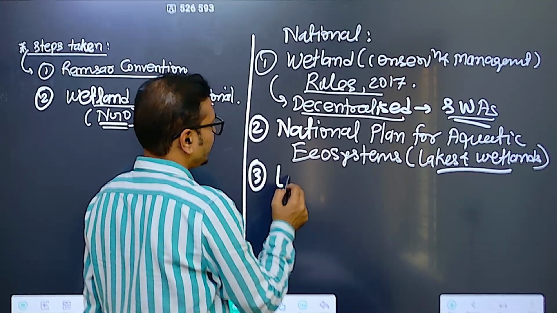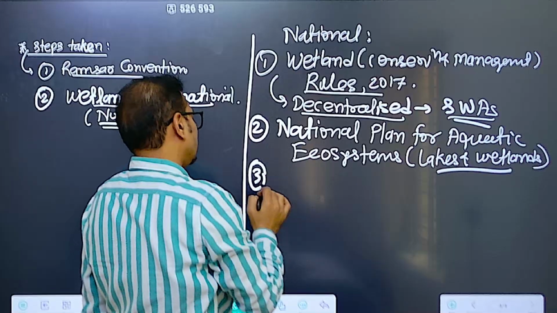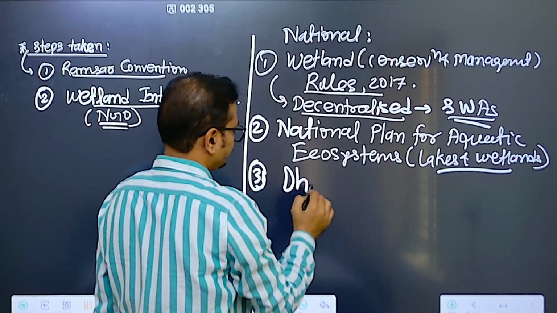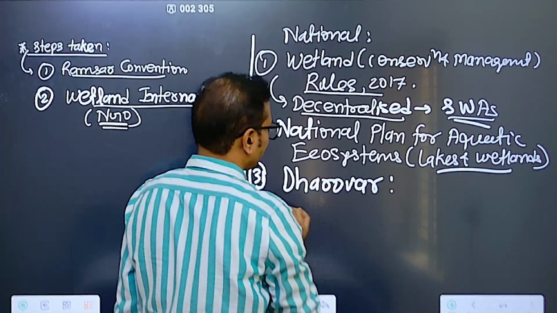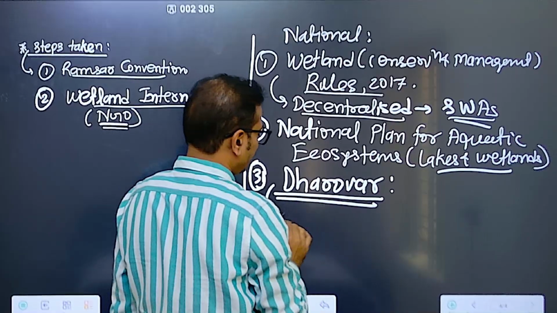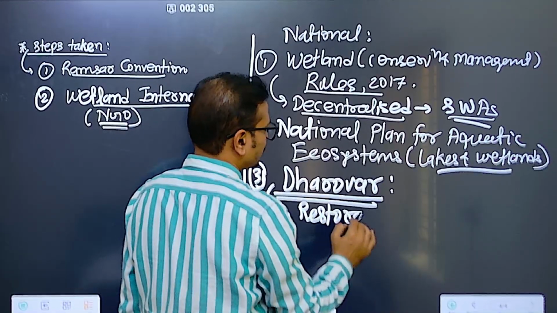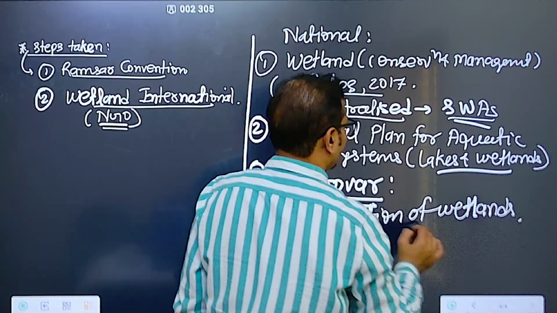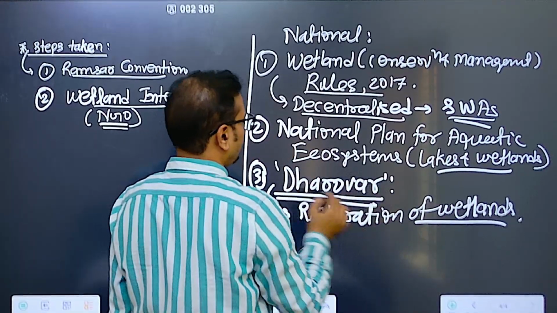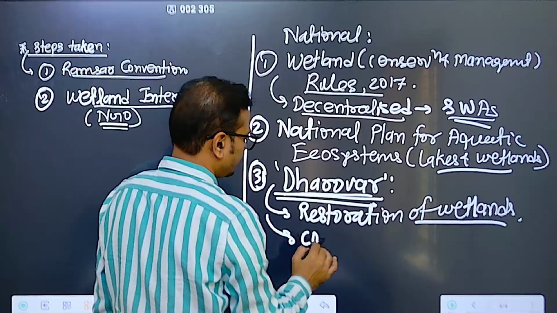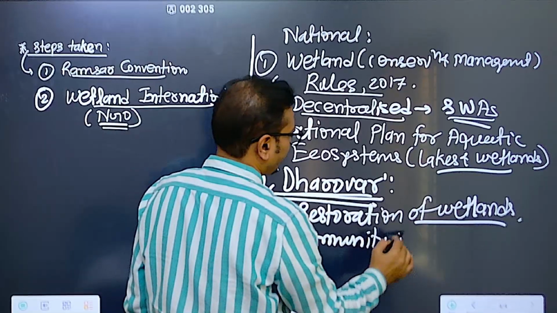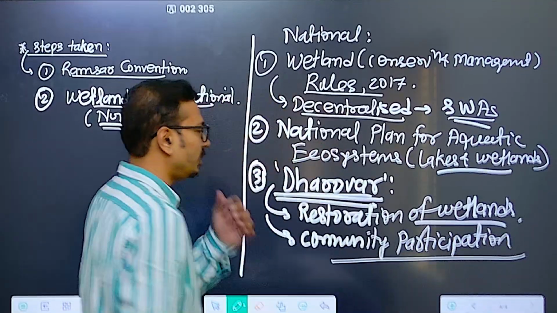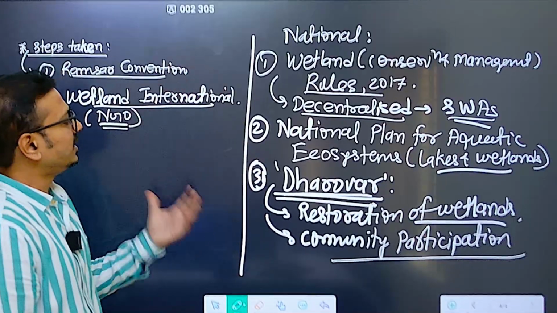So that is the national level. Then the third important aspect related to wetlands is Dharohar, basically the restoration of wetlands. So here what we are doing is, with the help of community participation, we are trying to restore the wetlands. In this manner we should talk about the steps being taken.